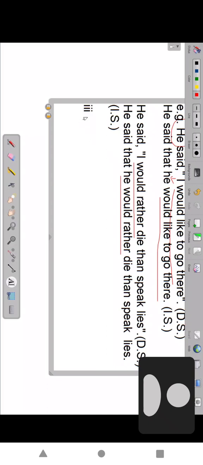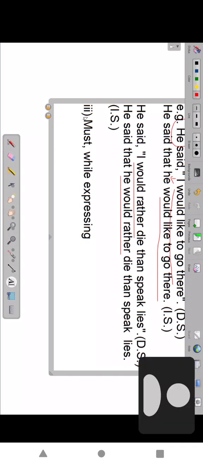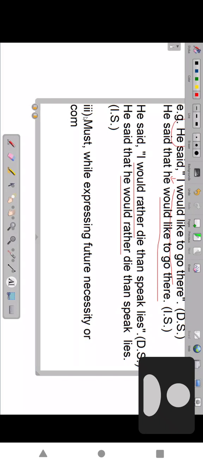Third rule. What is the third rule? Must, while expressing future necessity or compulsion, changes to the condition.